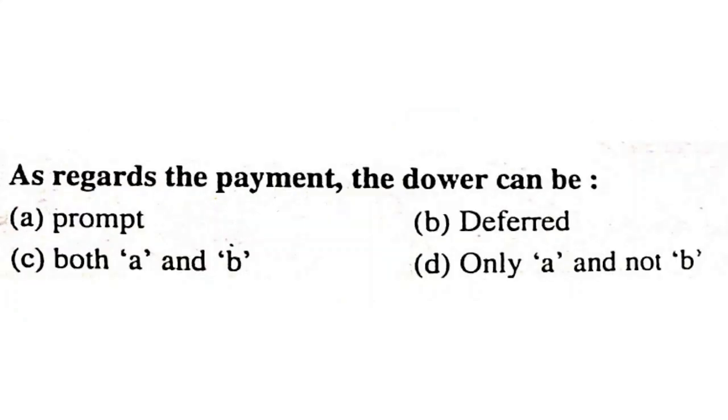As regards the payment, the dower can be prompt, deferred, both A and B, only A and not B. It can be both A and B. Prompt dower is agreed instantly and paid as and when the wife claims for the payment, and deferred dower is paid when there is a dissolution of marriage, either by way of divorce or by death. So both A and B is the correct answer.